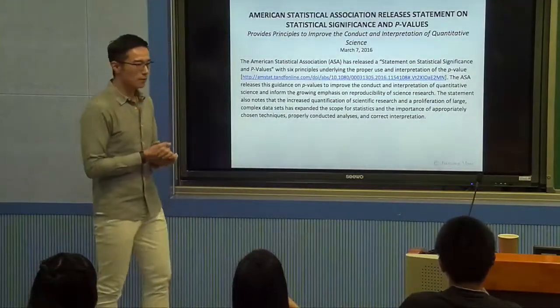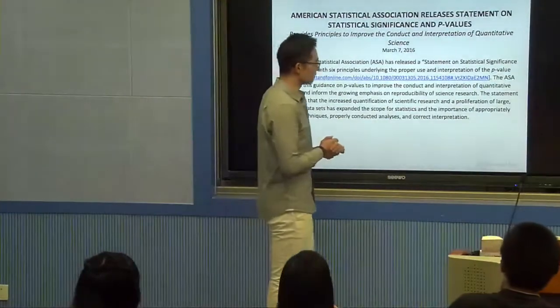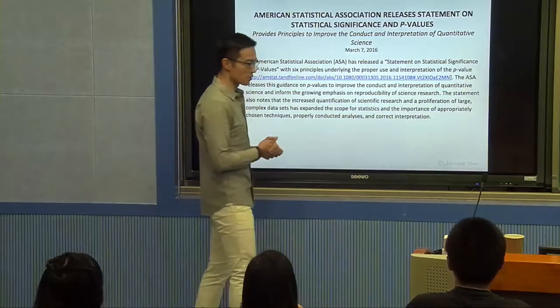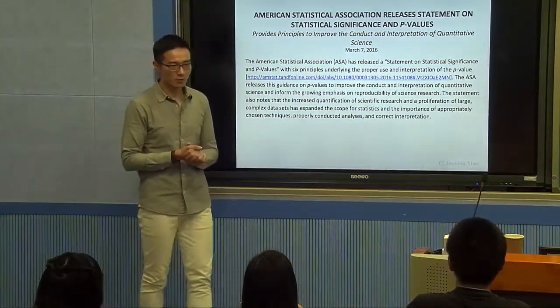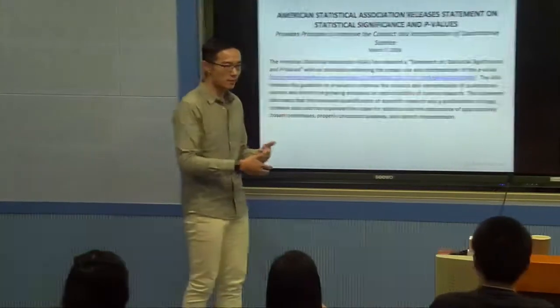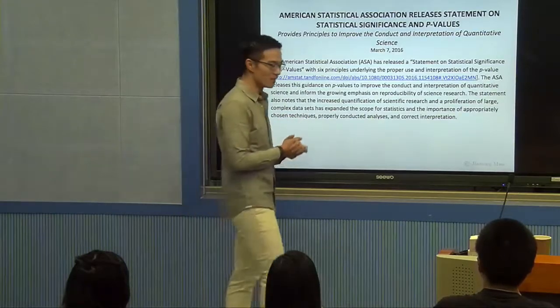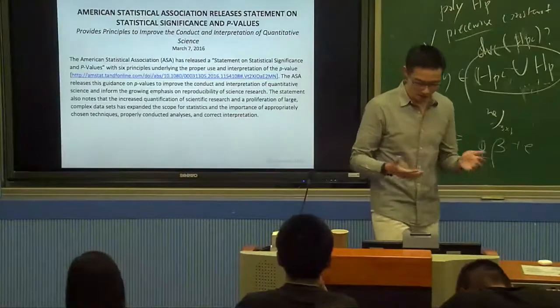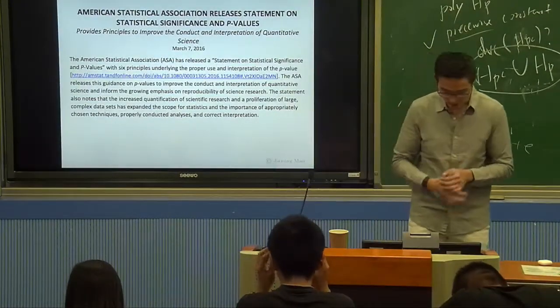Anyway, there has been quite a controversy about how we use p-value and interpret p-value in the correct way. So much so that there are a lot of papers written about it in recent years, and the American Statistical Association actually came out with a formal statement on how we should interpret p-value. So there's a large discussion in the statistical community.